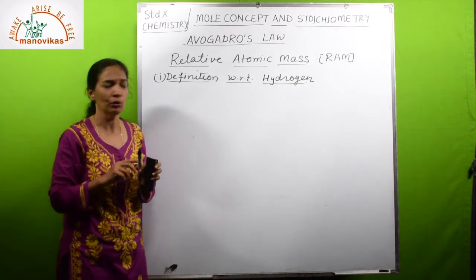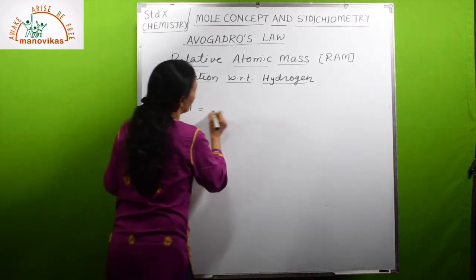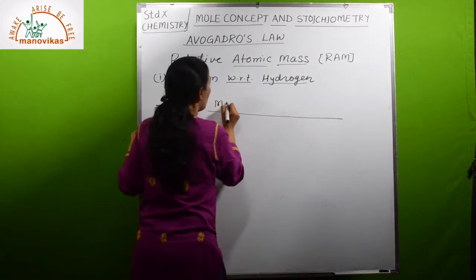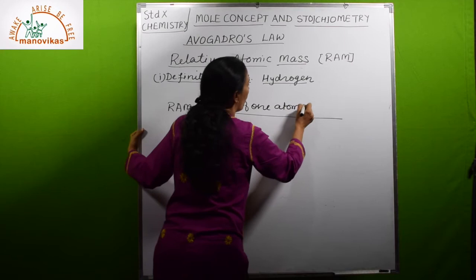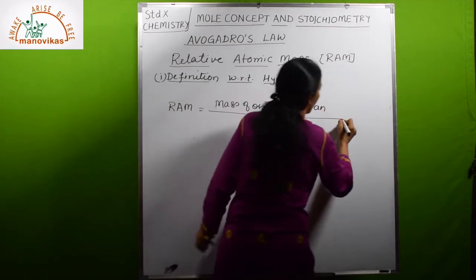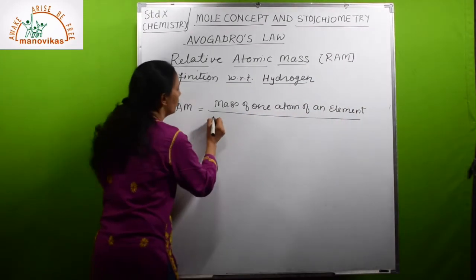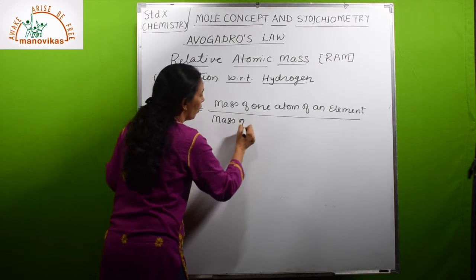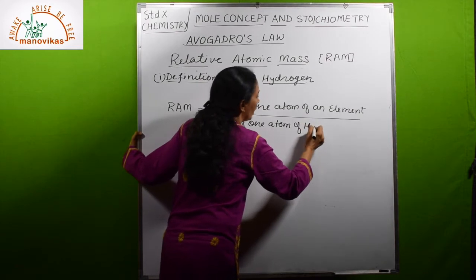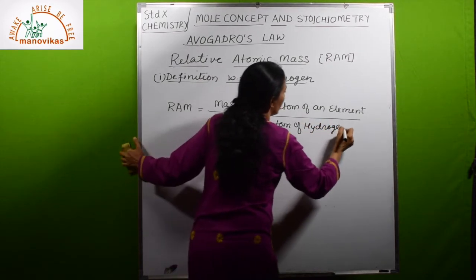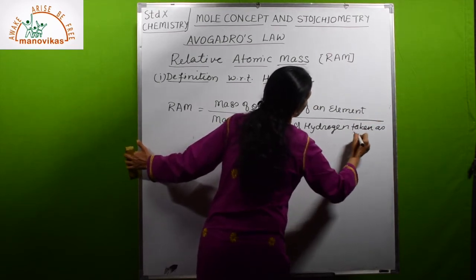So we can write a formula: relative atomic mass is equal to mass of one atom of an element upon mass of one atom of hydrogen taken as unit.